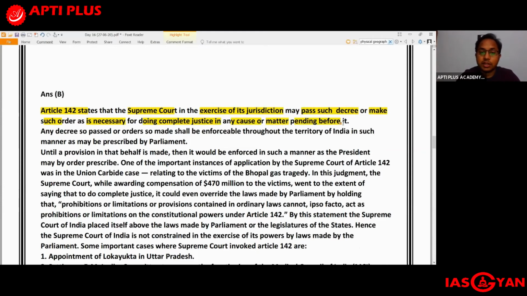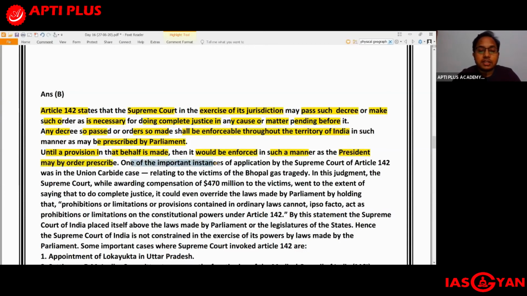It states that the Supreme Court, in the exercise of its jurisdiction, may pass such decree or make such order as is necessary for doing complete justice in any cause or matter pending before it, and any decree so passed or orders so made shall be enforceable throughout the territory of India in such manner as may be prescribed by the Parliament. Now, until a provision in that behalf is made, it would be enforced in such a manner as the President may by order prescribe.